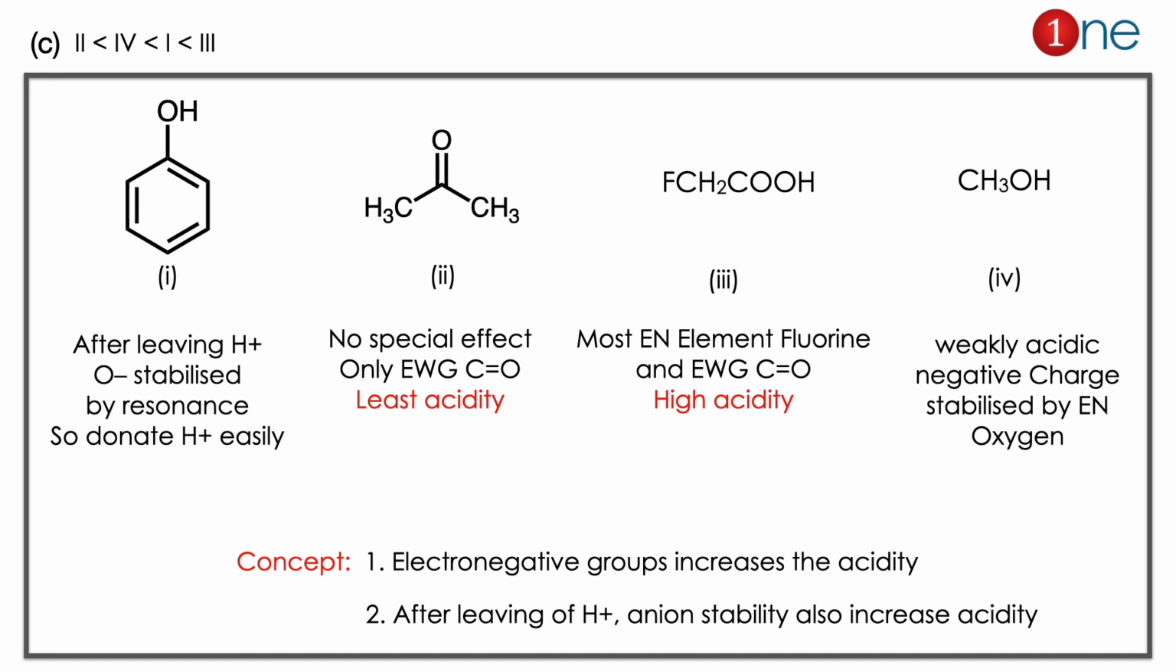So we have to find which one is higher. Fluorine is the most electronegative atom in the periodic table, so it will withdraw electrons effectively. So fluoroacetic acid is the first and highest one. So we have to analyze between phenol and methanol. You have to know phenol's negative charge is stabilized by resonance, so it will donate H plus easily because of its resonance. So 1 is better than 4 there. So if you find the order, second will be the least, then comes fourth, and the highest will be the third one. So the answer is clearly C there.